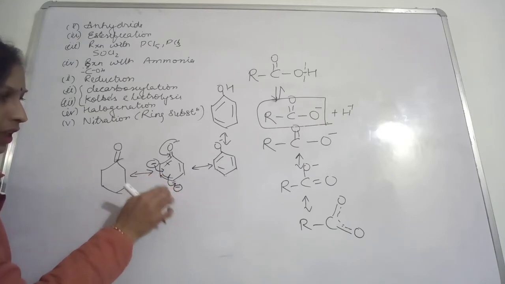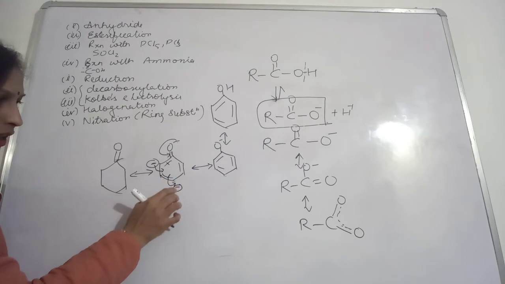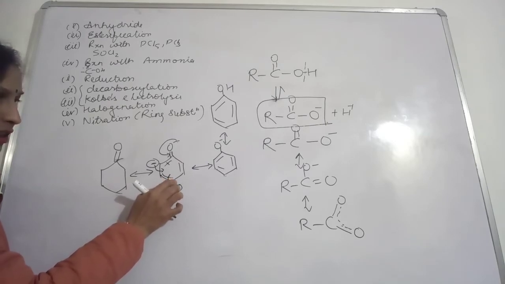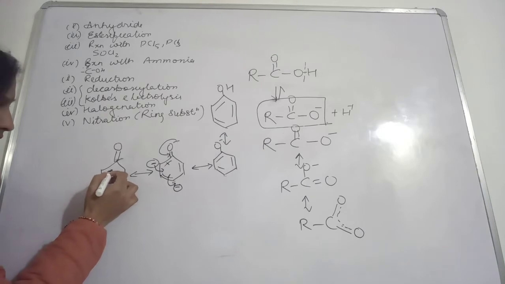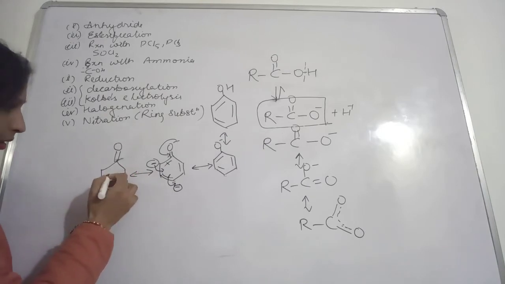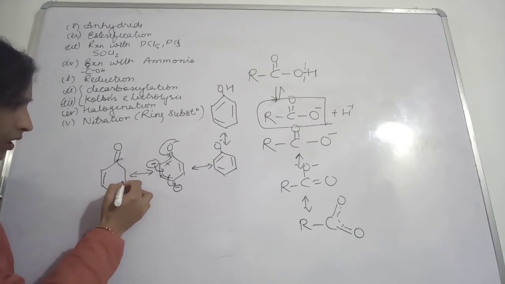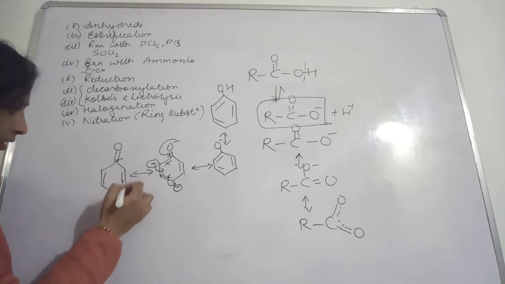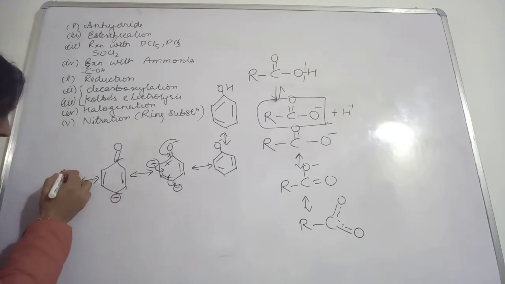The negative charge will come and occupy this position. This is the para position, ortho position, and again similarly you can see here, this bond will be made, this negative charge will come here.